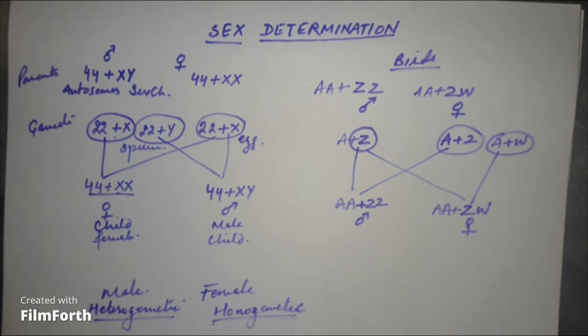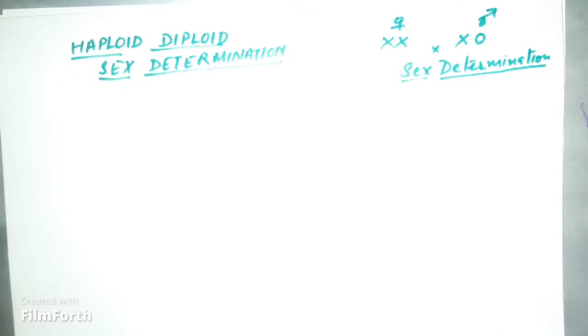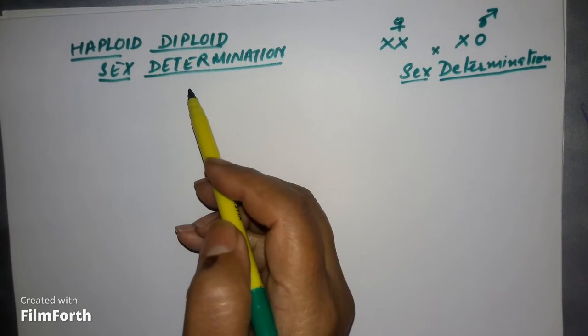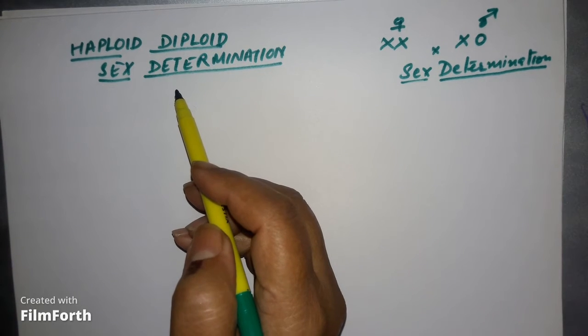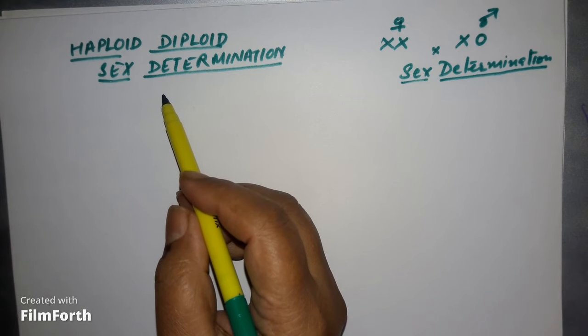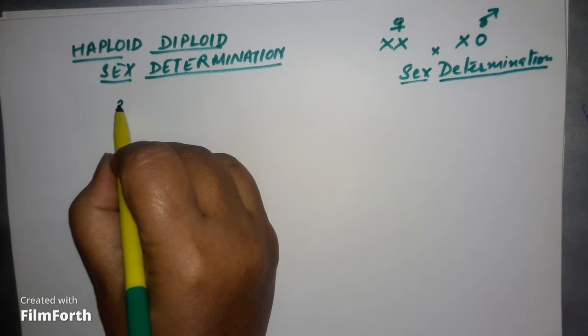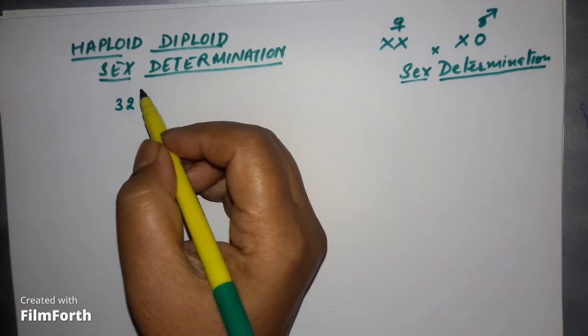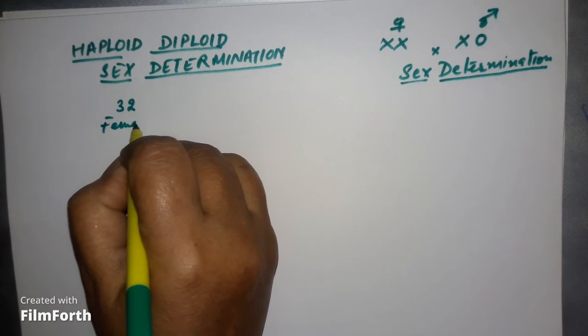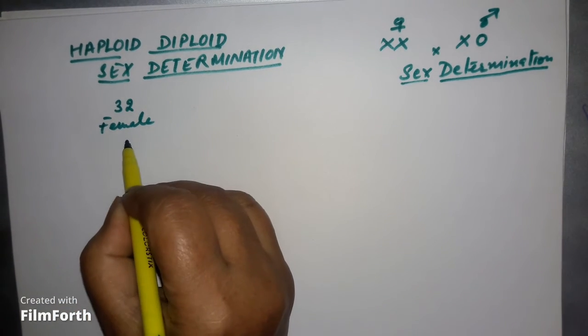Now we will discuss a condition called haploid diploid sex determination. It's a kind of unique sex determination in case of honeybees. In honeybees, the chromosome number is 32 in the female. The female produces the gametes.